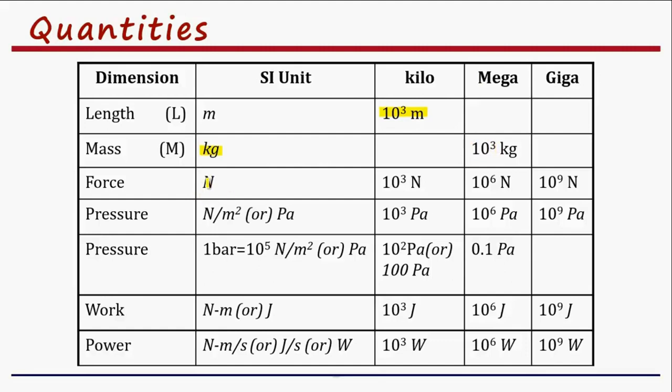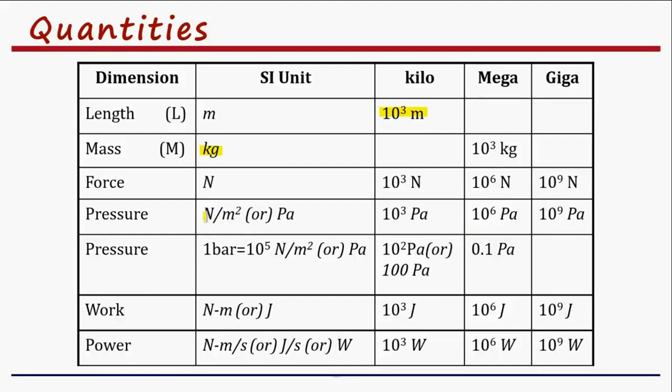Similarly, force is expressed in newtons. 1 kilonewton is equal to 10 power 3 newtons. 1 meganewton, 10 power 6 newtons. 1 giganewton is equal to 10 power 9 newtons. So, kilo is 10 power 3, mega is 10 power 6, giga is 10 power 9.